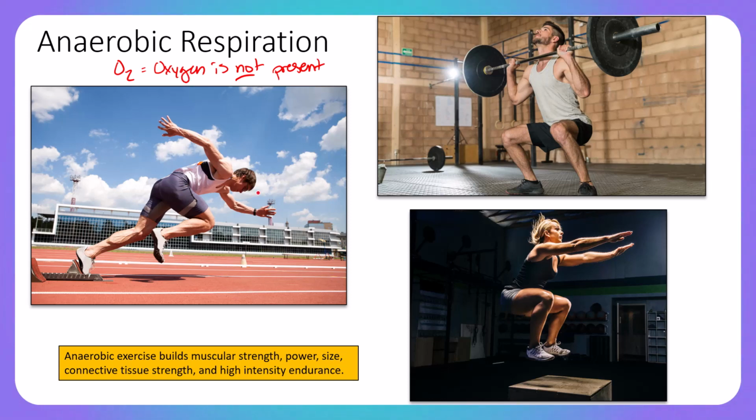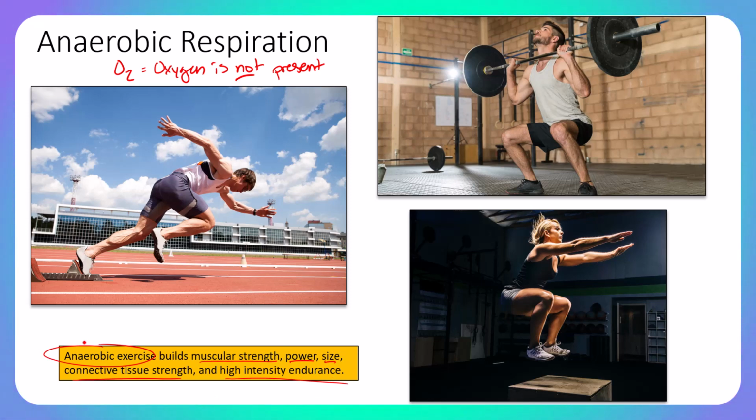The more strenuous activity we do, like lifting weights, aerobic calisthenic type activities, and sprinting or swimming, anything that builds muscular strength, muscular power, muscular size, connective tissue strength, or high intensity endurance, anything centered around those goals is going to be an anaerobic exercise.